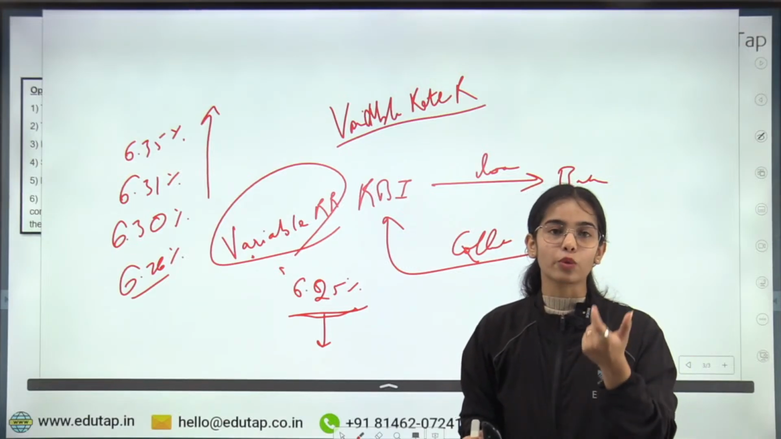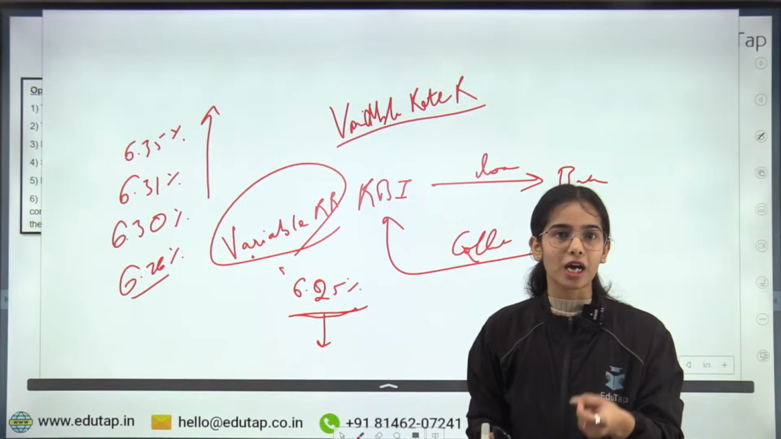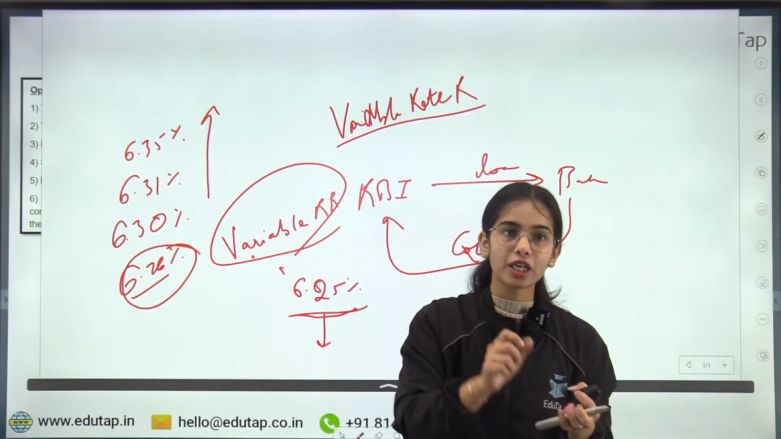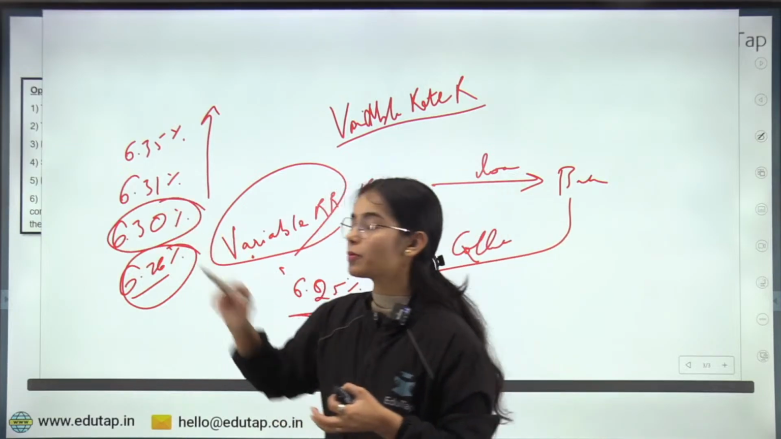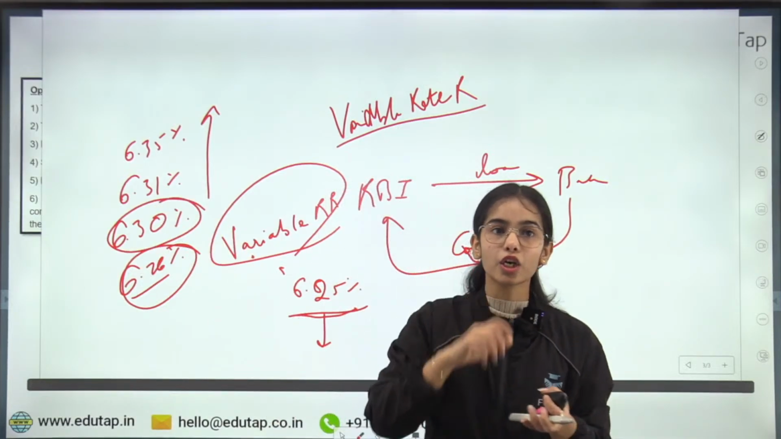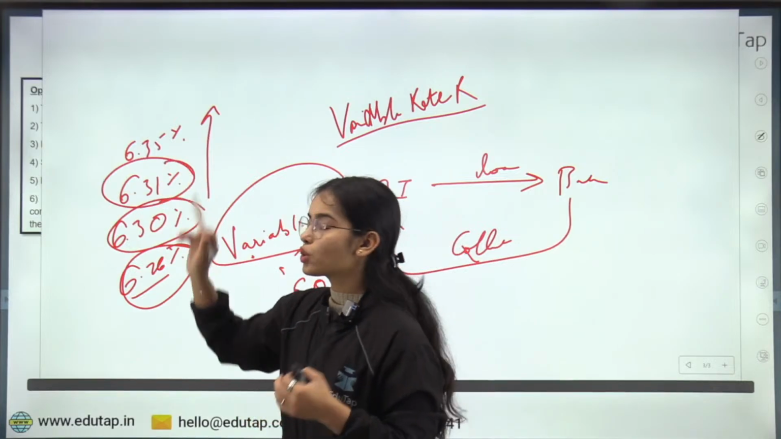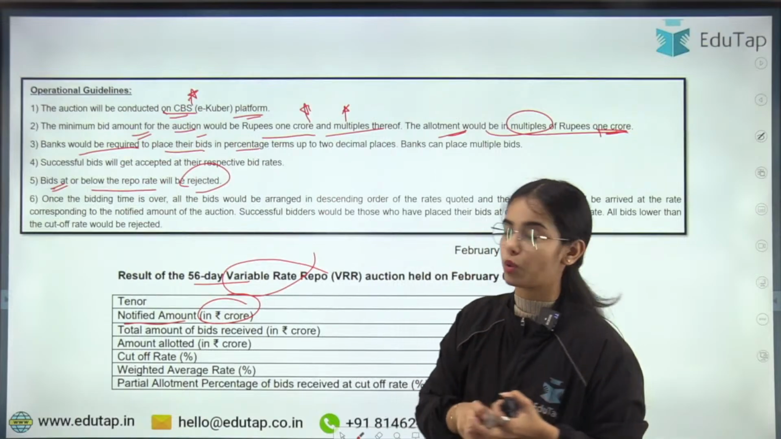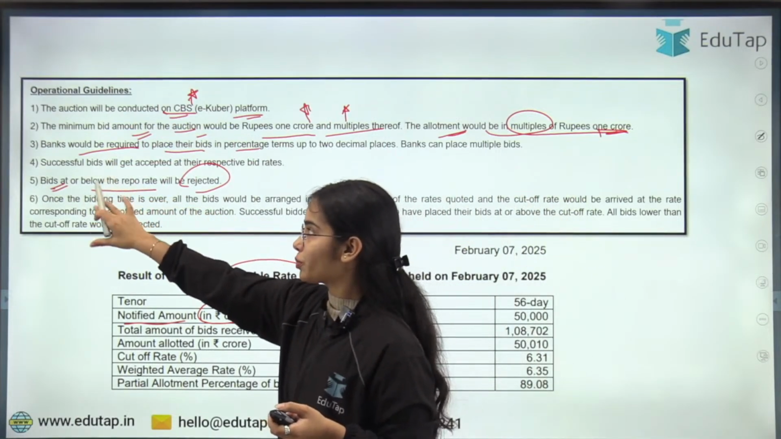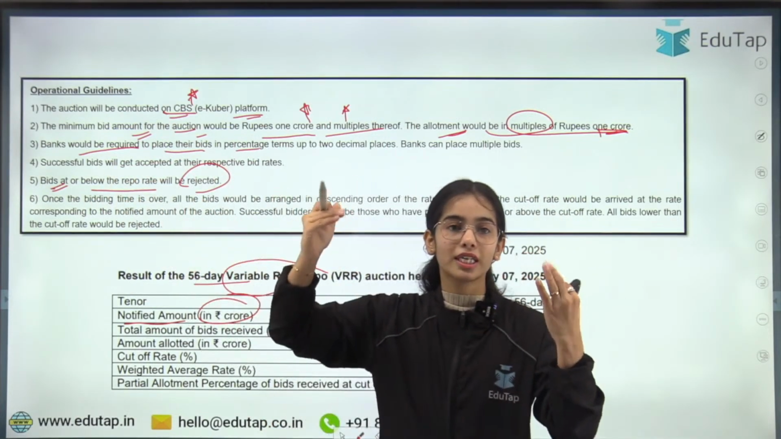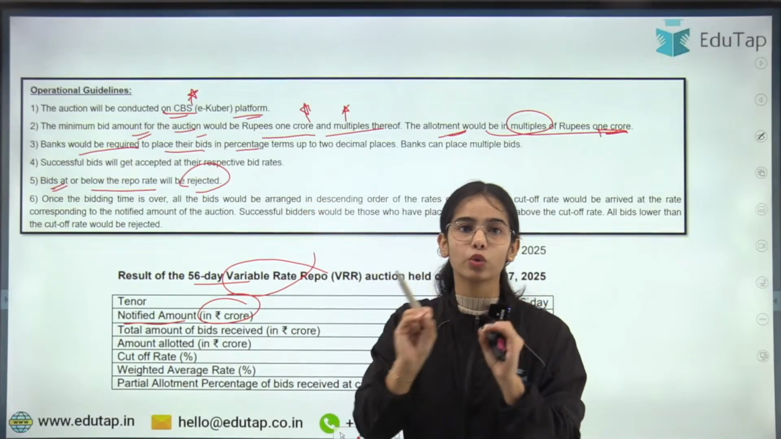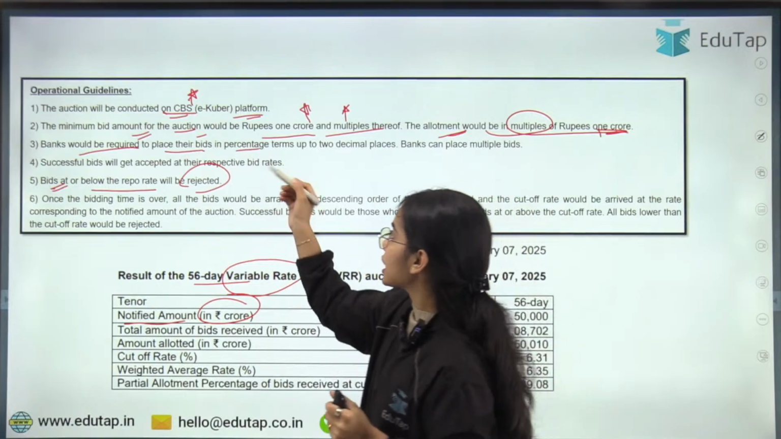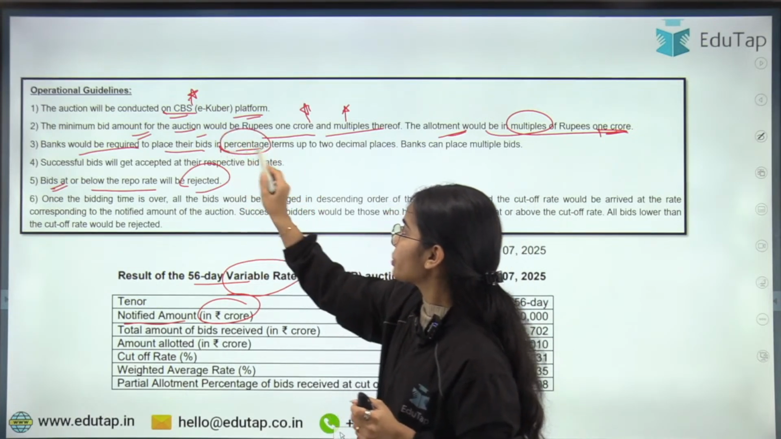Once they have bid that, okay, they will be ready to take 5 crores from the RBI at this rate. Let's say another bank has said we are ready to take 20 crores at this rate. Another bank has said we are ready to take 30 crores. So there is bidding going on, and the bidding is in terms of the rate also. The bid should be above the repo rate. It cannot be at or below the repo rate, and the bid should be in percentage terms, at least in 2 decimal places.